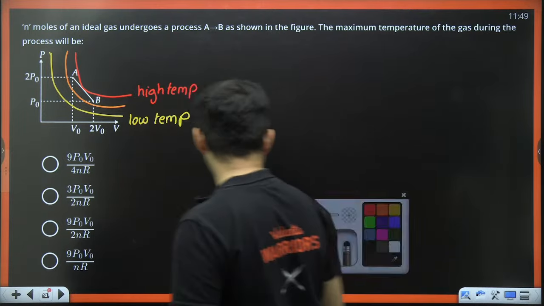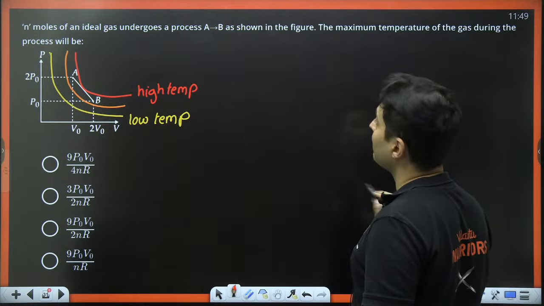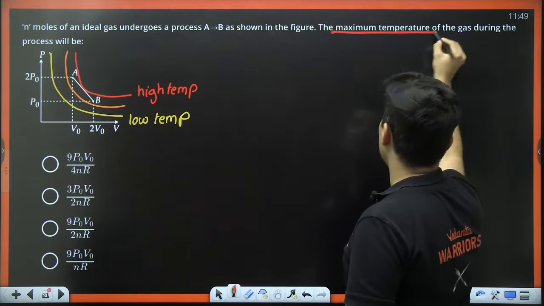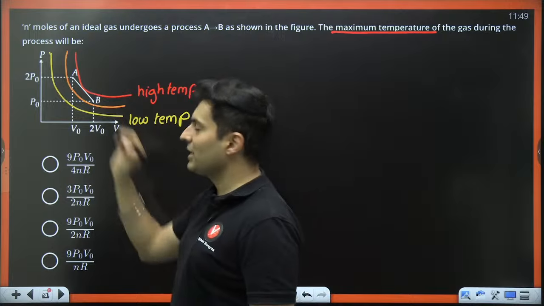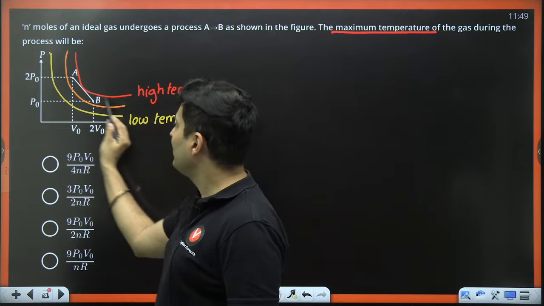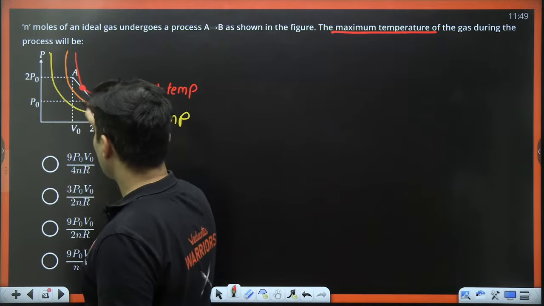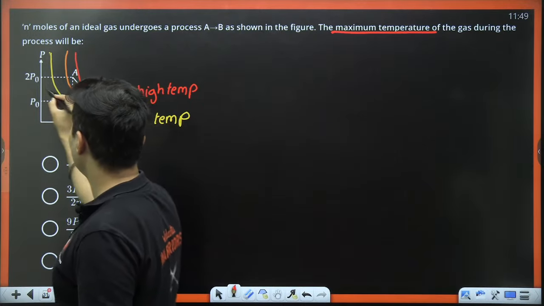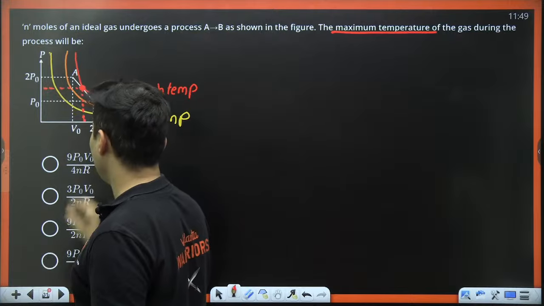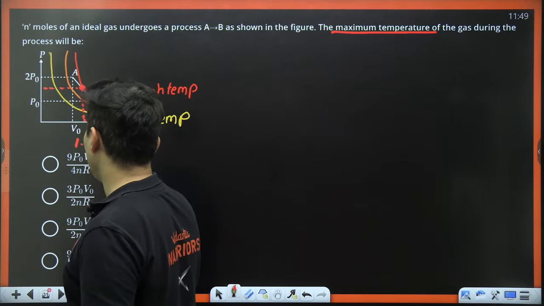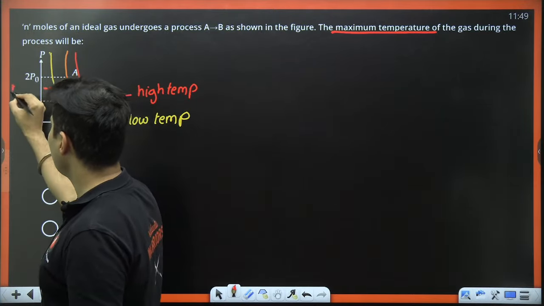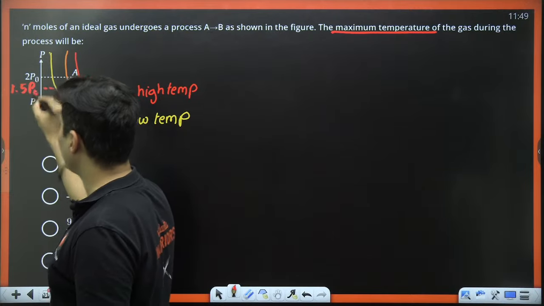Now, as per the question, what does it say, my dear warriors? Read it carefully. The maximum temperature. Maximum temperature will be on this particular curve. So that is basically this particular point, and this is exactly the midpoint. This is 1.5 V0 and this is basically 1.5 P0.